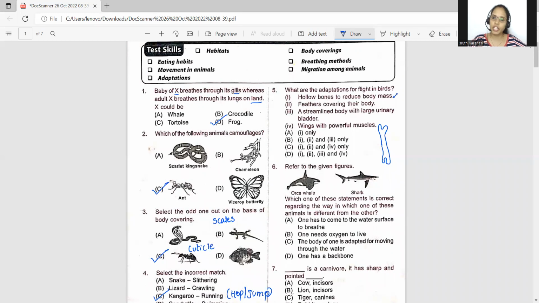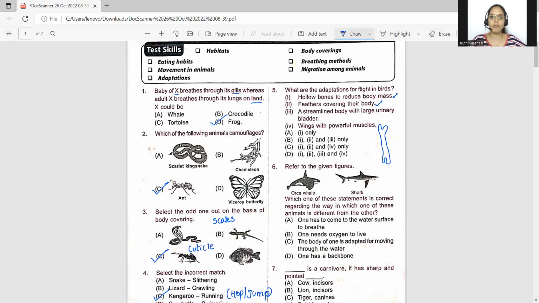Feathers covering their body. Yes, we see the feathers covering the body. We see that the wings have powerful muscles. Yes. And a streamlined body, of course, yes. If you see the bird's body, it will be streamlined. Front and back side, it will be narrow, and in between, you can see the bird's body is a little wider. So there's a streamlined body so that they can break the airflow and easily fly in the sky.